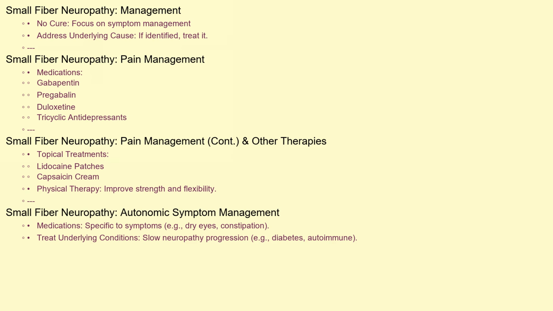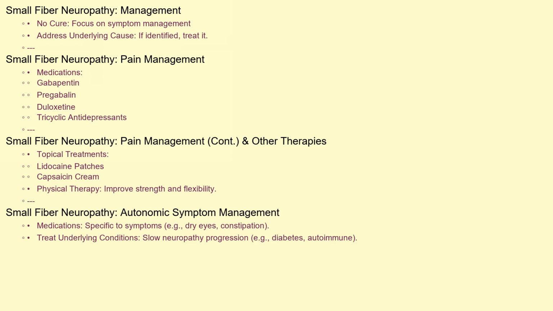Currently, there's no cure for small fiber neuropathy, so treatment focuses on managing symptoms and addressing the underlying cause, if identified. Pain management often involves medications like gabapentin, pregabalin, duloxetine, and tricyclic antidepressants. Topical treatments like lidocaine patches or capsaicin cream can also provide localized pain relief. Physical therapy can help improve strength and flexibility. For autonomic symptoms, specific medications may be prescribed to address dry eyes, constipation, or other issues.